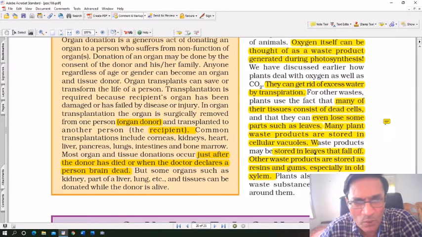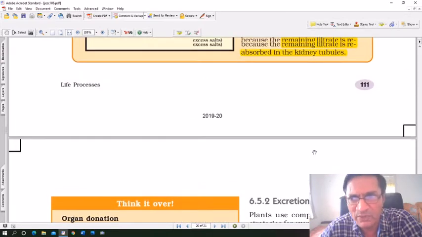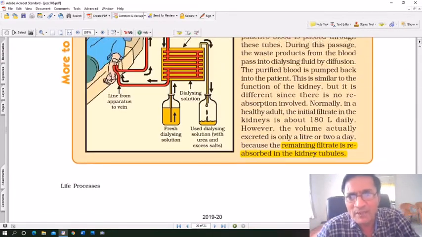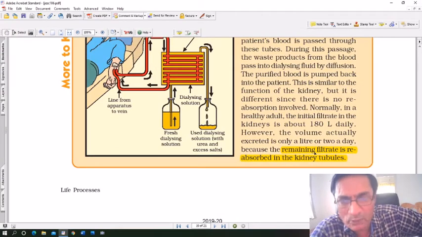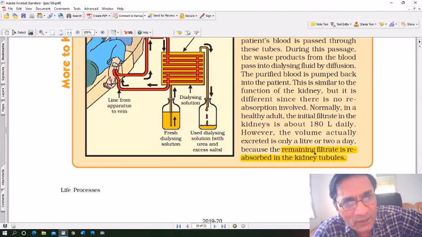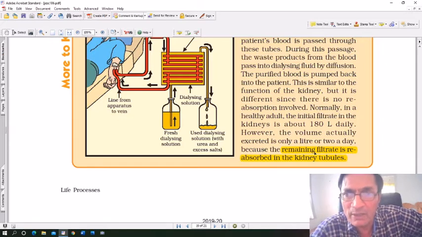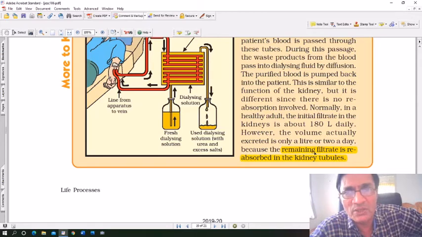Donation of organs is not so important for you because it is just for information. It's for you to think about. So this is life processes. The entire chapter is completed, and I've tried to help you out as much as possible. Go through this chapter carefully. Whatever I've highlighted, you must highlight it also. Wherever I've written the questions, write them. And then the PDF which I send you, write those question answers in the notebook.